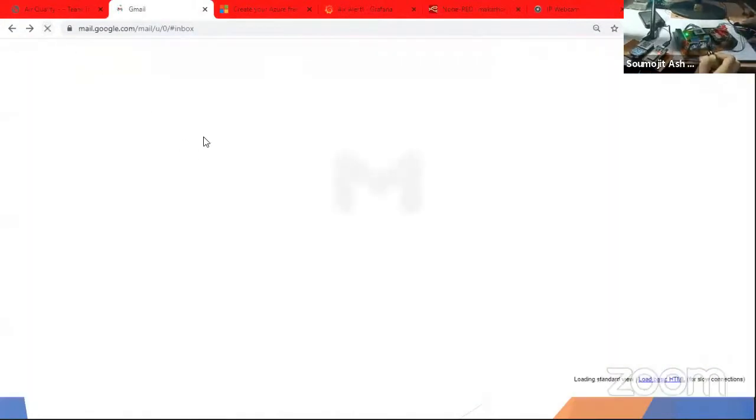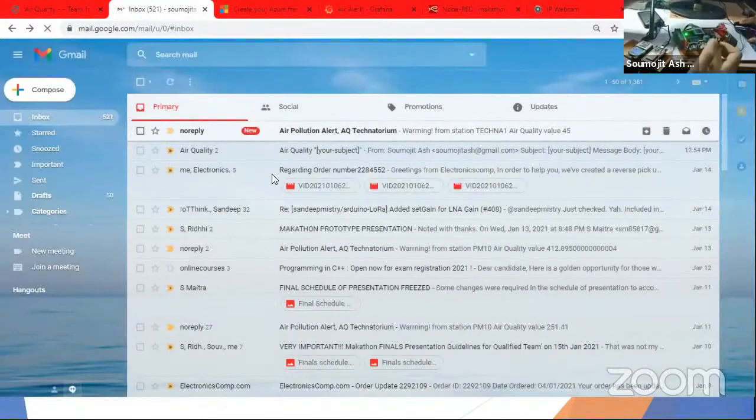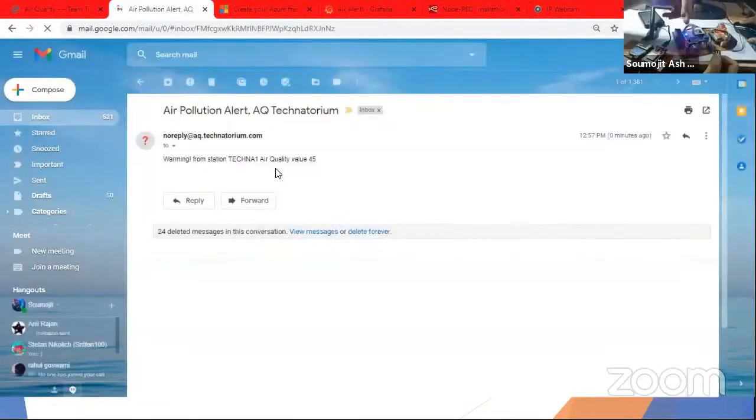Yes. As you can see, we already got a warning from our station. The warning is generated by Grafana with a certain value. We select 70 here, so if the value goes below 70, it will trigger an alert. The alert will search for all email addresses in our database, and it will send this warning email to all the registered users in our database.